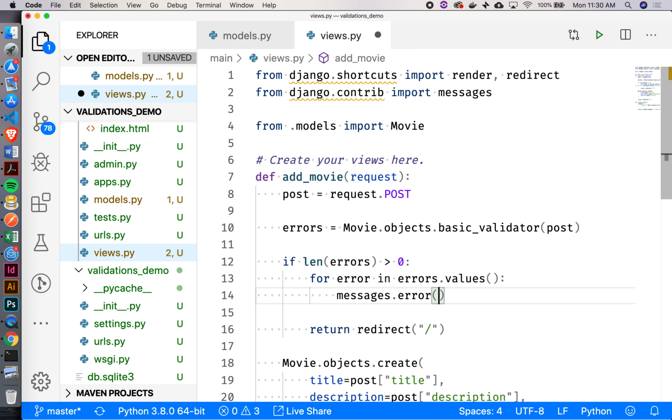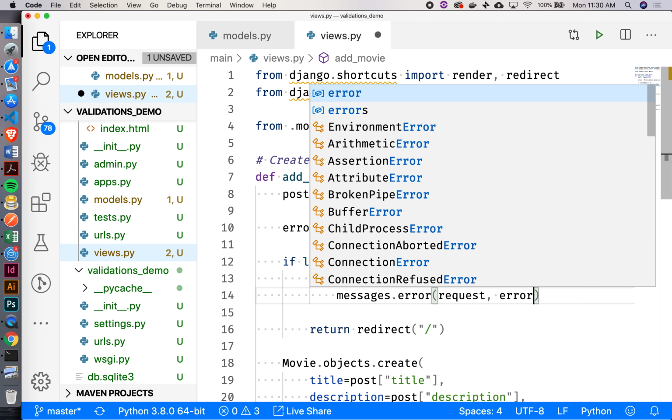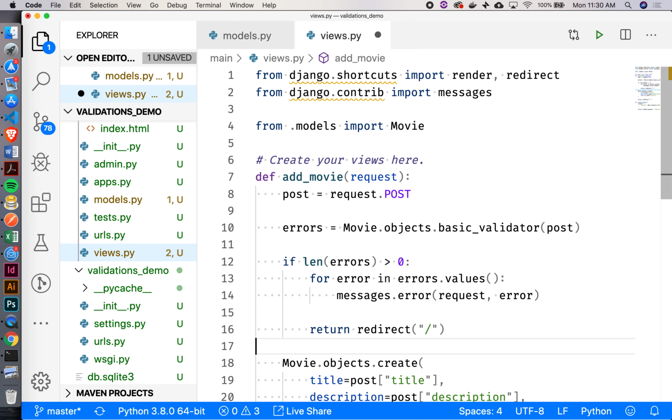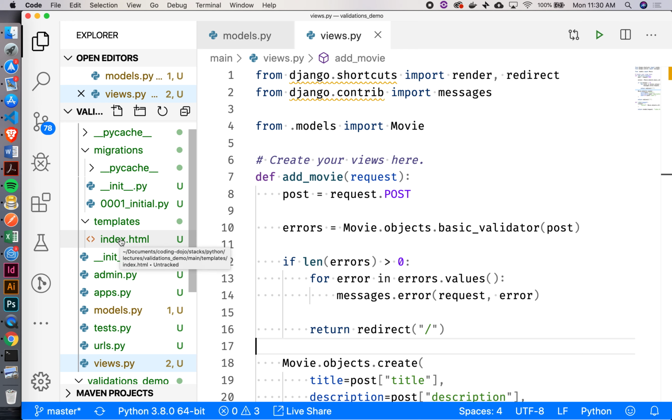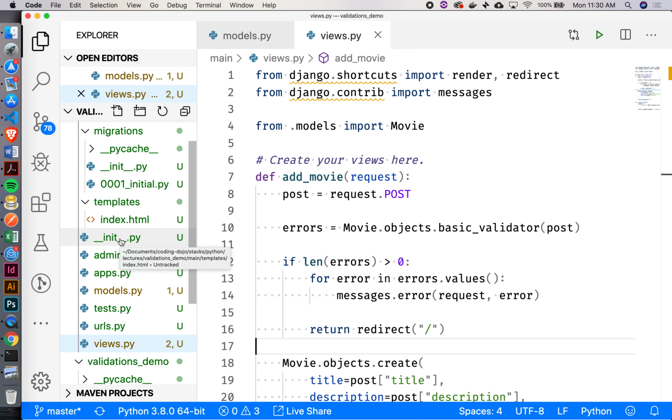Okay, so we're going to say we want to add an error message, and we have to pass in the request every time. The next thing that we want to pass in is what is the actual error message. So that's going to be error in this case, right? Okay. So let's save that, and then let's go back to our template because right now our template doesn't know anything about these error messages, so we want to display those to the users.